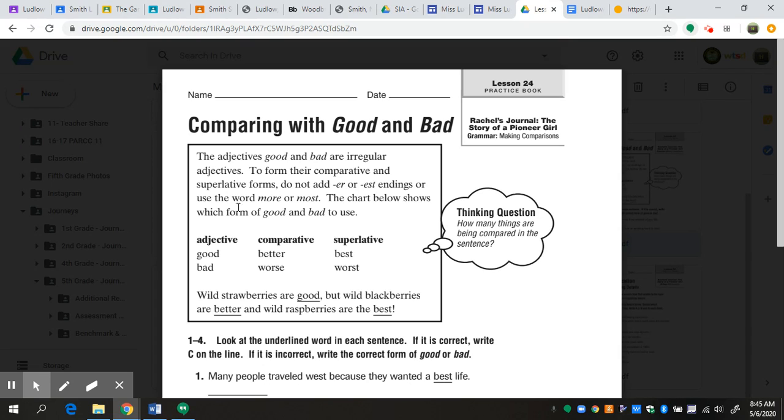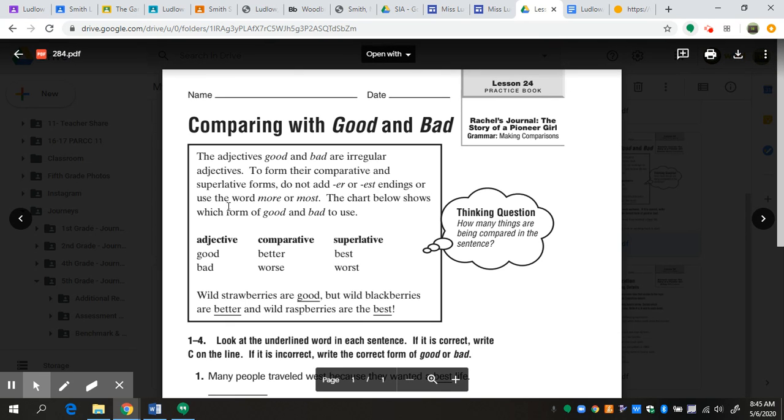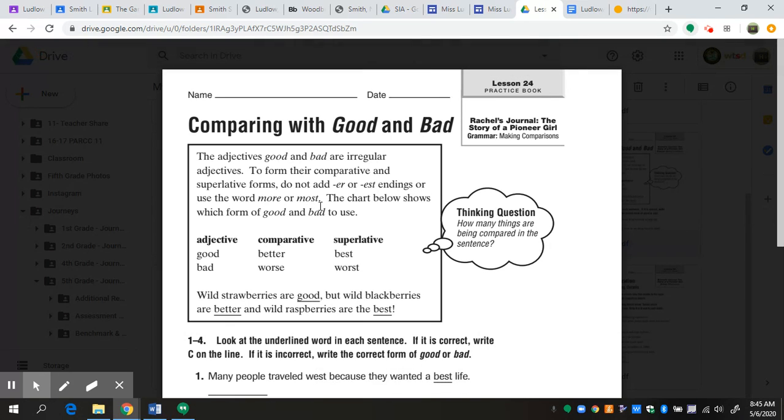To form their comparative and superlative forms, do not add er or est endings or use the word more or most. So we also don't say something is more good or most good, and we don't say something is more bad or most bad. The chart below shows you which form of good and bad to use. So our adjective is good, that's just our normal word.